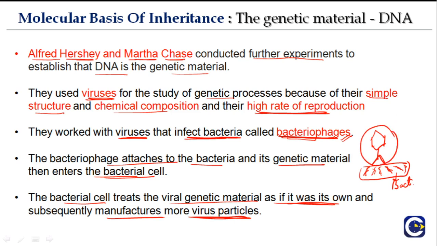So what is the initial step? This bacteriophage, which is a virus that infects the bacterial cell, will go and bind to the surface of the bacterial cell. It will then release its genetic material inside the bacterial cell. And bacteria are not very intelligent organisms, so the bacteria will take up the genetic material and treat it as if the viral genetic material is its own. Subsequently, it will help the virus to manufacture more virus particles.